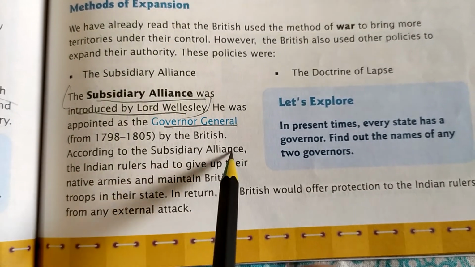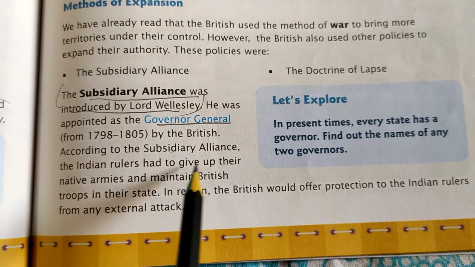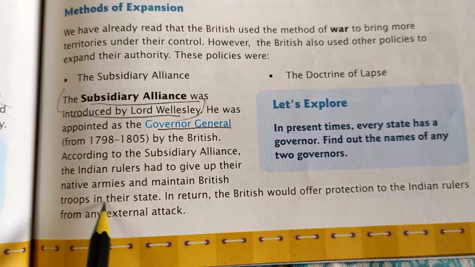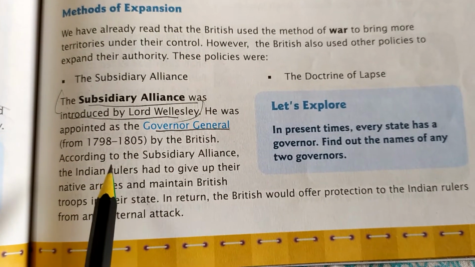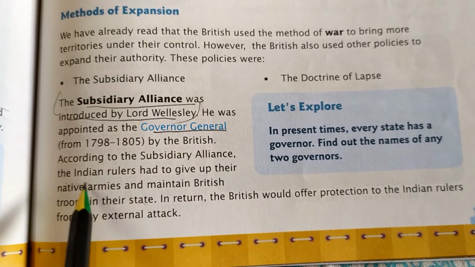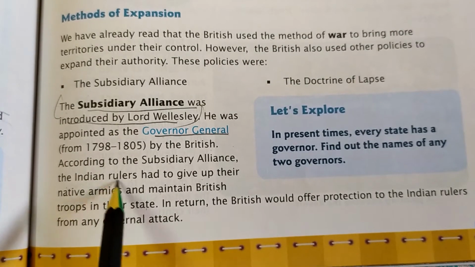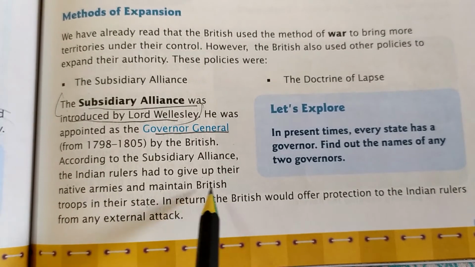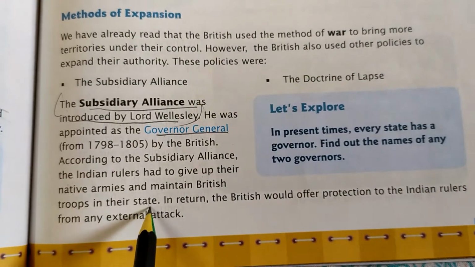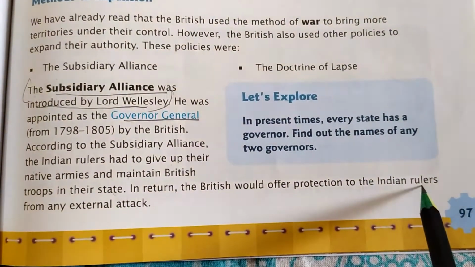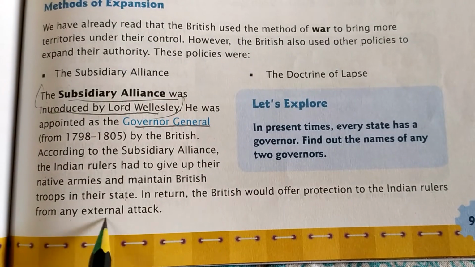According to the subsidiary alliance, the Indian rulers had to give up their native armies and maintain British troops in their state. That means the Indian armies were given up, and they had to maintain British armies in their own state. In return, the British would offer protection to the Indian rulers from any external attack.